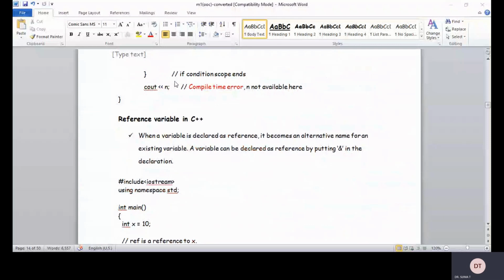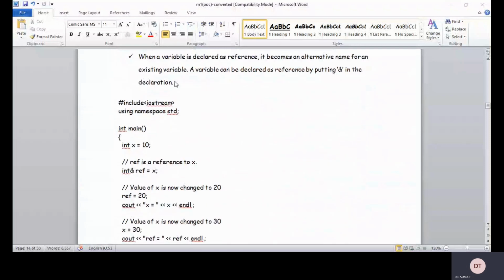Since it has two names, you can change or modify the data in that location with either name. So you can use reference parameters, and you can also use reference variables by prefixing the address operator, the ampersand symbol.